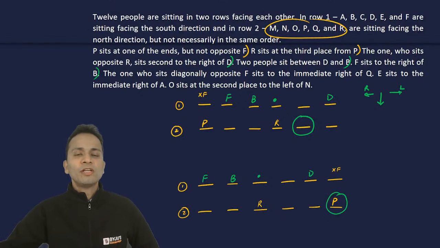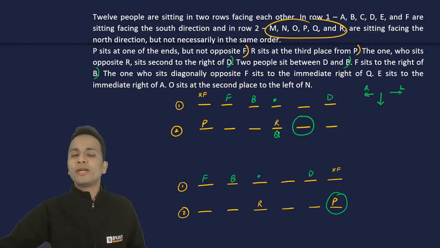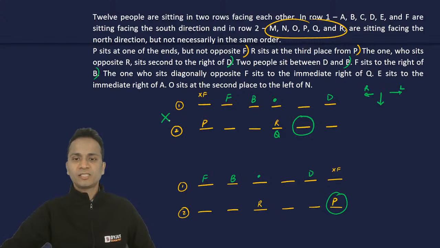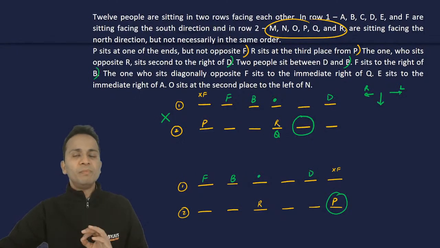The one who sits diagonally opposite F sits to the immediate right of Q. So in the first scenario, this position that I have circled should be the immediate right of Q. Now accordingly Q will come at this chair, but R is already sitting at that chair. So I will eliminate the first case, because Q and R would have the same place.